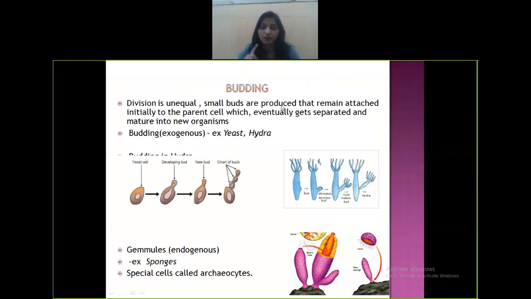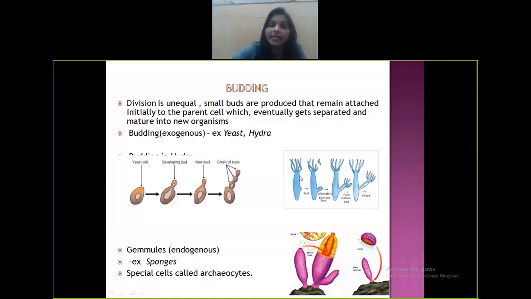The first one was binary fission. Second one is budding, or a bud. What is this bud? It's a lateral outgrowth. If you look at the picture over here, this is a picture of Hydra. At one point, small buds will start appearing at a particular point over here, and it will start developing into a bud. It will fully mature and then detach from the parent, or separate. It will mature and grow into a new organism. That is what budding is.